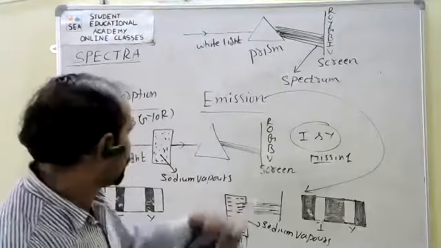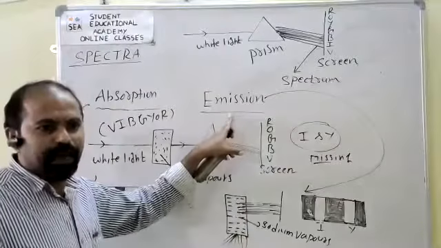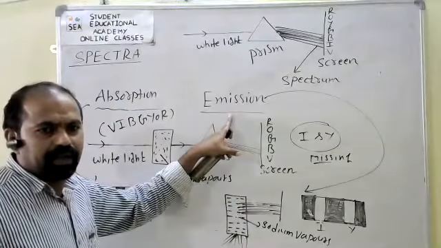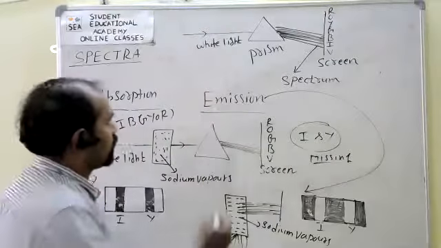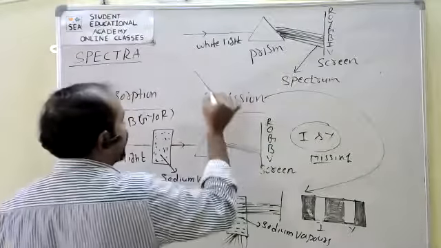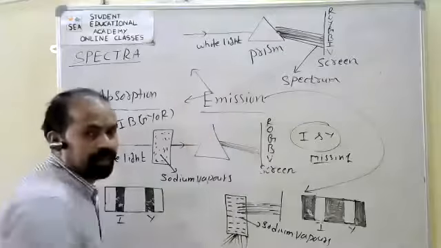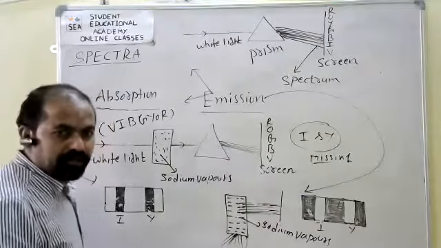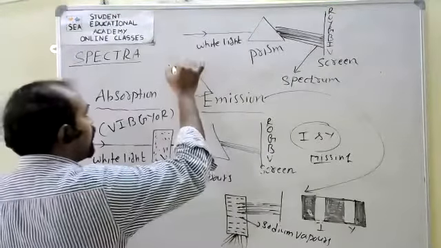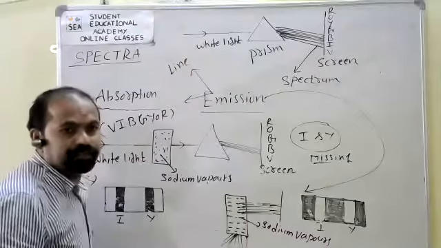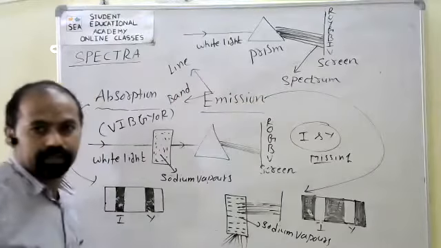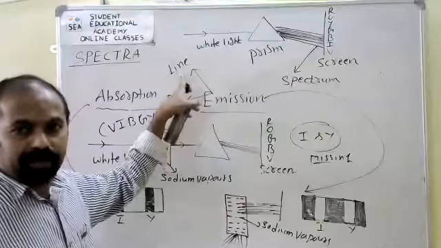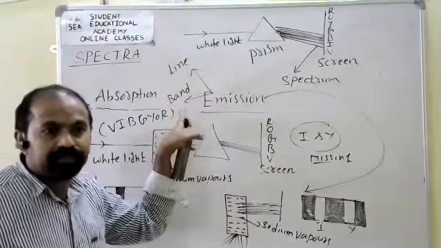Further, the emission spectrum can be classified into two types: line spectrum and band spectrum.